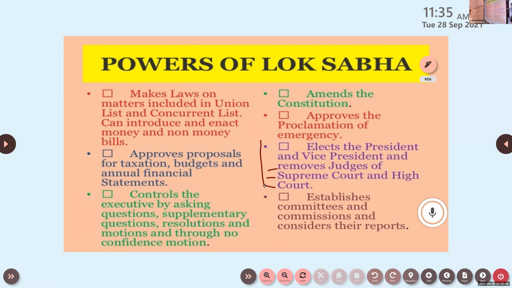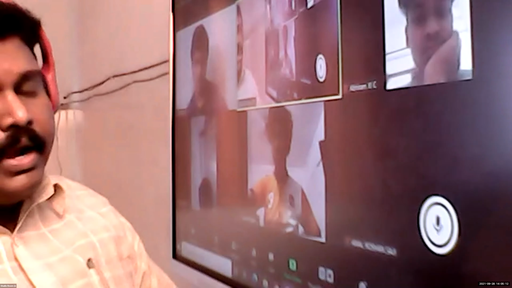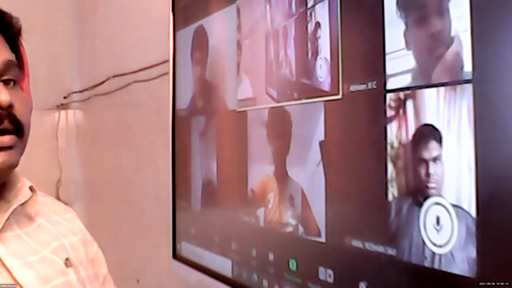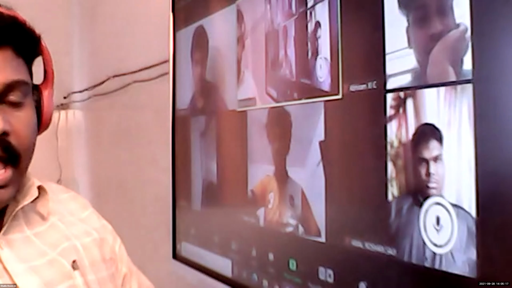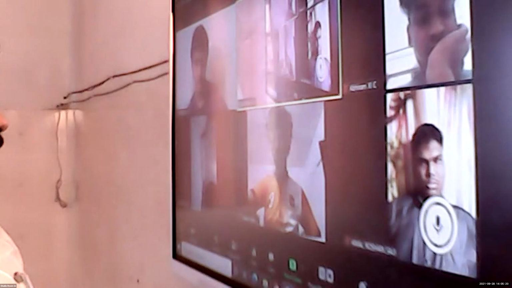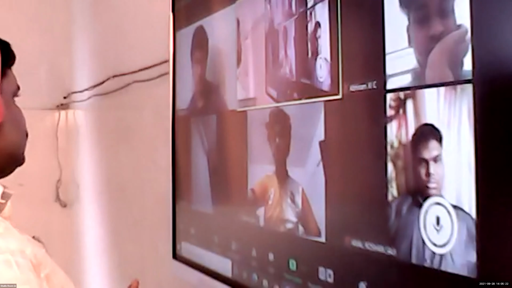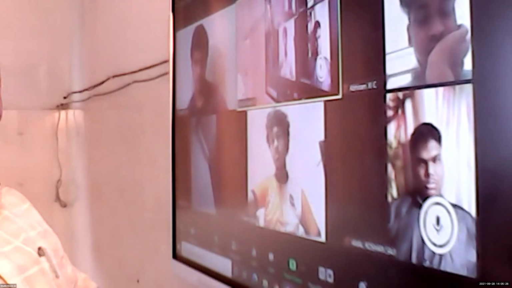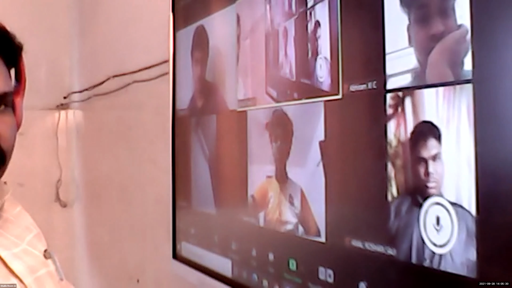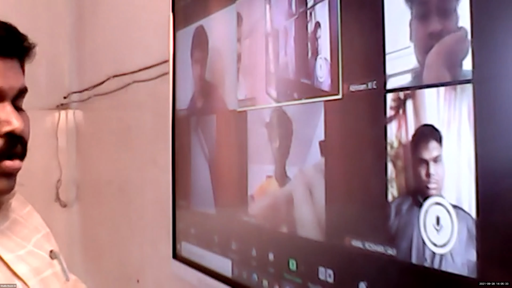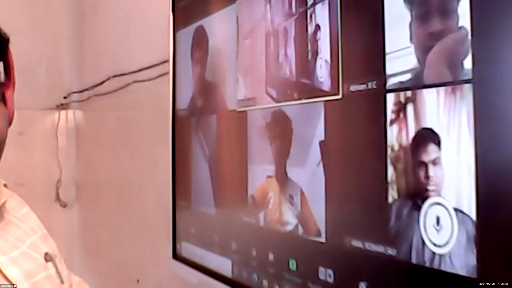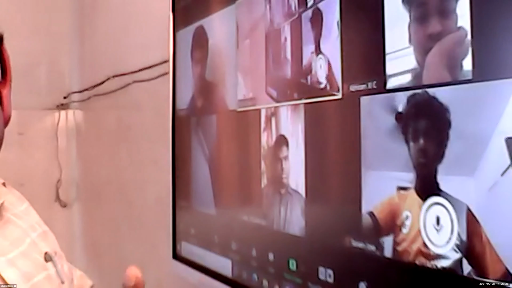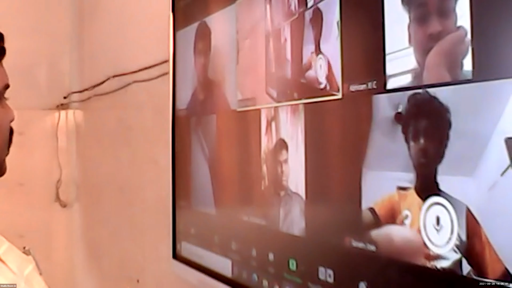Finally, establishes committees and commissions and considers their reports. If one particular problem is faced by a region in the country, a drought or a flood, the parliament will make a committee to go there, study what happened, and give a report to the legislation or the parliament. Clear. That's called a commission, to study past events, and give a report on particular incidents that already happened and their aftermath for the future. Like that, various commissions they will appoint.